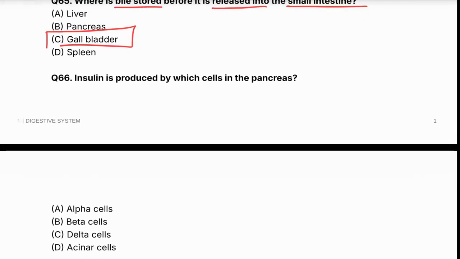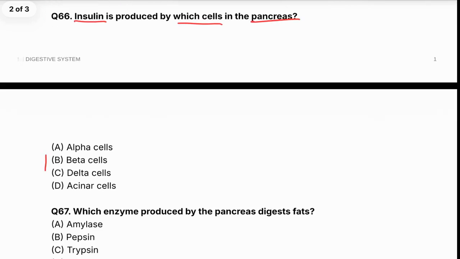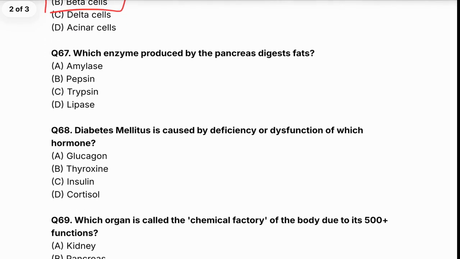Insulin is produced by which cell in the pancreas? The correct answer is beta cells. Which enzyme produced by the pancreas digests fats? Amylase, pepsin, trypsin, lipase. The correct answer is lipase.